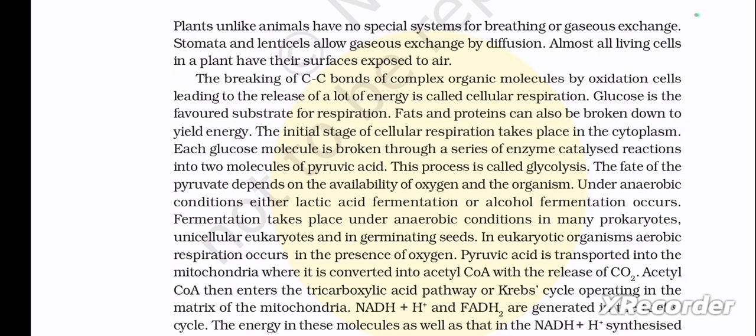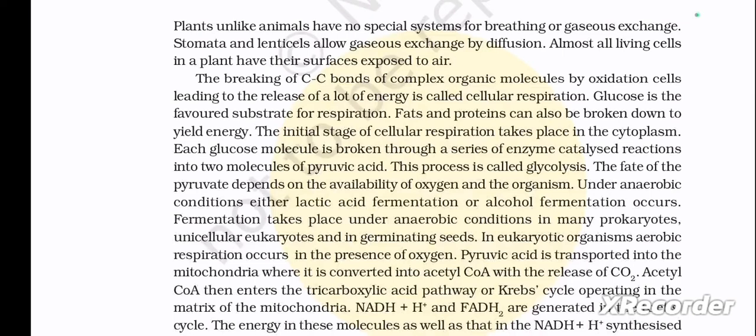The initial stage of cellular respiration takes place in the cytoplasm. Each glucose molecule is broken through a series of enzyme catalyzed reactions into two molecules of pyruvic acid. This process is called glycolysis. The fate of the pyruvate depends on the availability of oxygen and the organism. Under anaerobic conditions, either lactic acid fermentation or alcohol fermentation occurs. Fermentation takes place under anaerobic conditions in many prokaryotes, unicellular eukaryotes, and in germinating seeds.